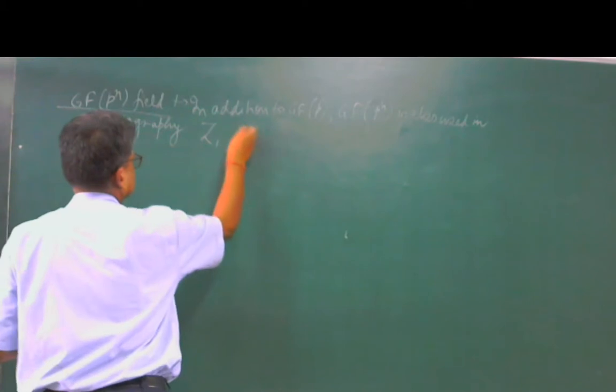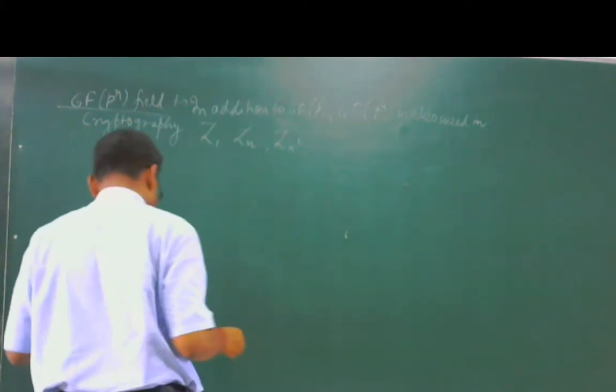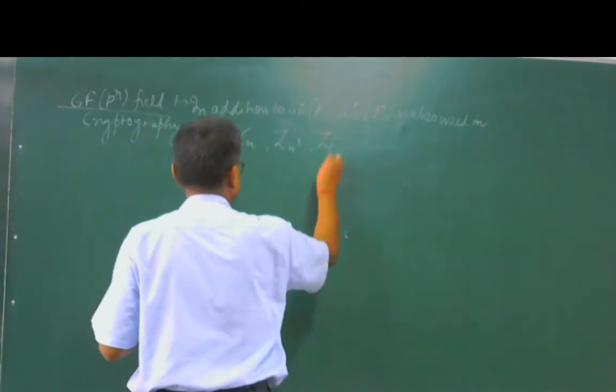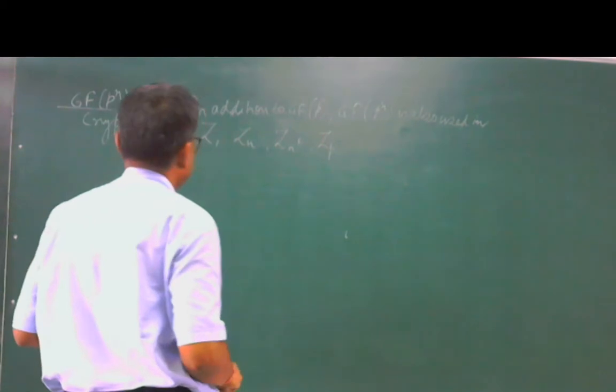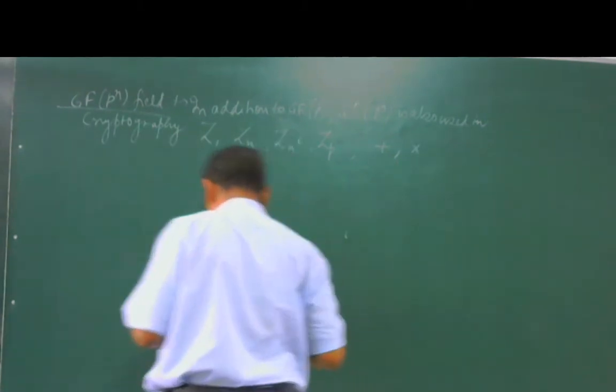We already know that we have the sets Z, Zn, Zn star, and Zp, which are used. These sets are used with operations such as plus, meaning addition, or multiplication.